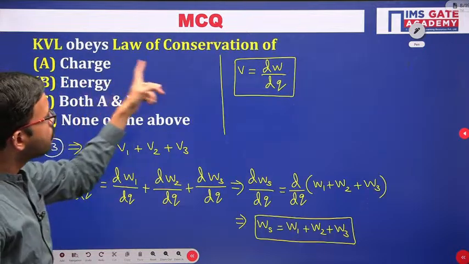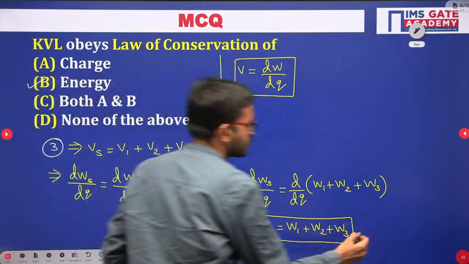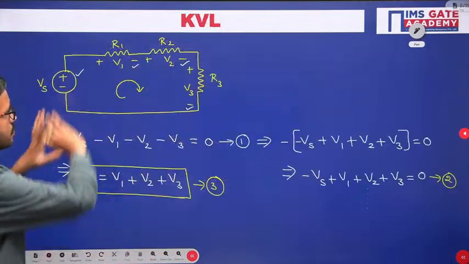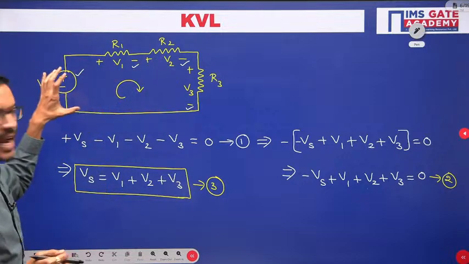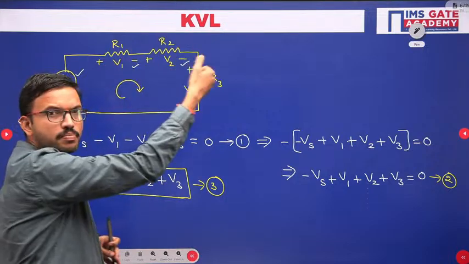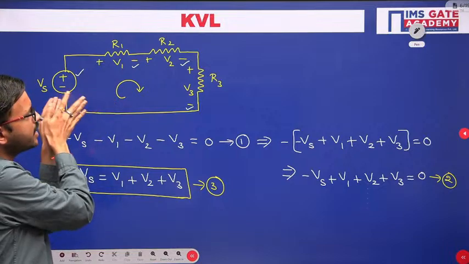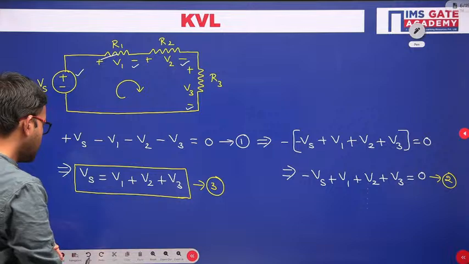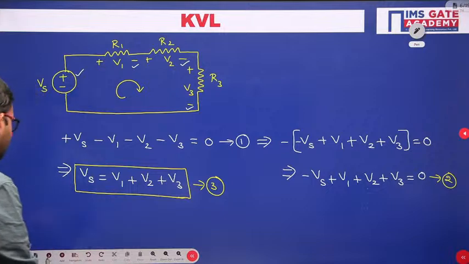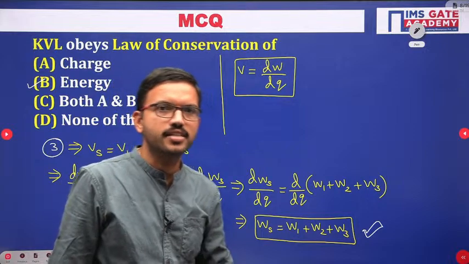So KVL obeys the law of conservation of energy. For any closed path, for example in this circuit, for this entire circuit only one active element is there, which is supplying the power, whereas the other three elements are absorbing the power. For any closed path, the net energy that was supplied should be distributed among the other elements connected in the given circuit. So that is the meaning of KVL obeying the law of conservation of energy.